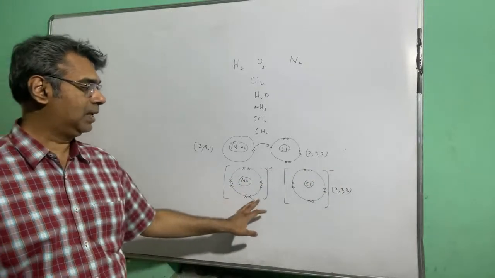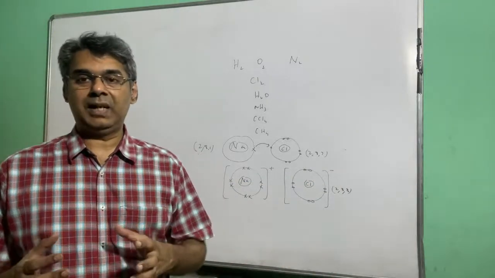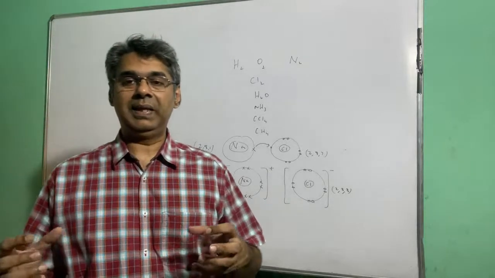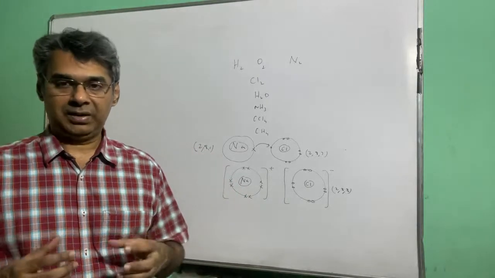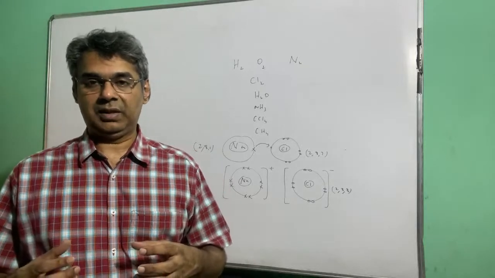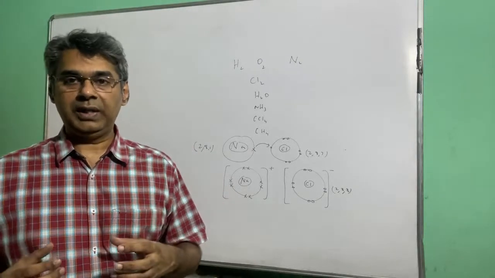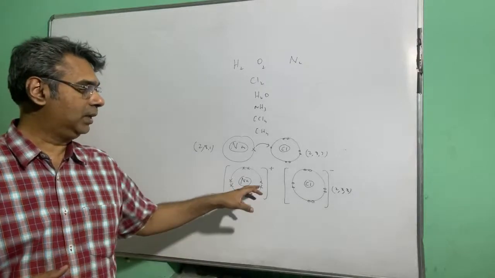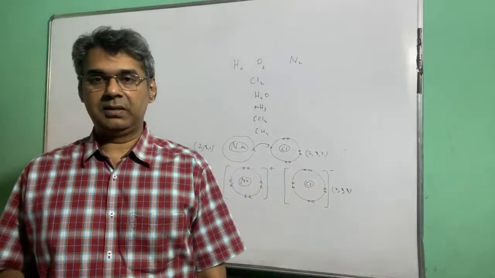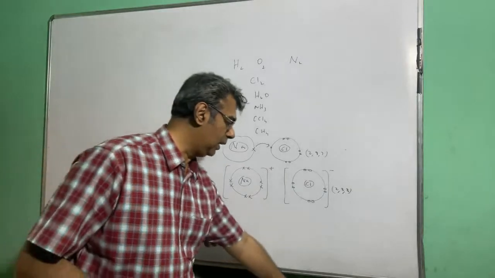So this plus and this minus, because they are oppositely charged, they will be held towards each other by attraction, because opposite charges attract each other. And that attraction is called an ionic bond. Why is it called an ionic bond? Because it is based on ions. It is also called electrovalent bond.